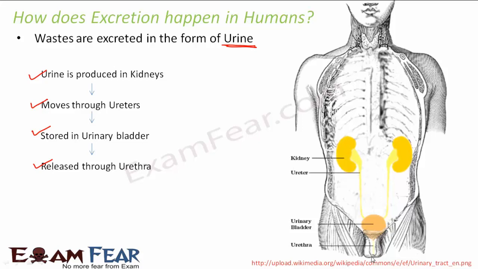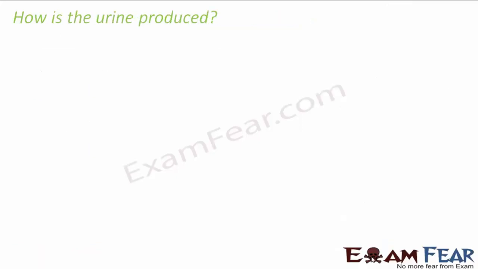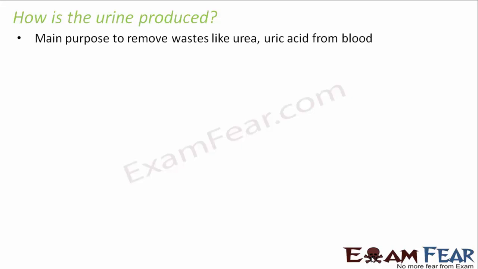But now the question is, how is this urine produced in kidneys? How actually does the urine production take place? So let us try to understand the production of urine. The main purpose of excretion is to remove wastes like urea and uric acid from the blood. As I said, during the variety of metabolic activities taking place inside the body, a lot of waste products are formed.